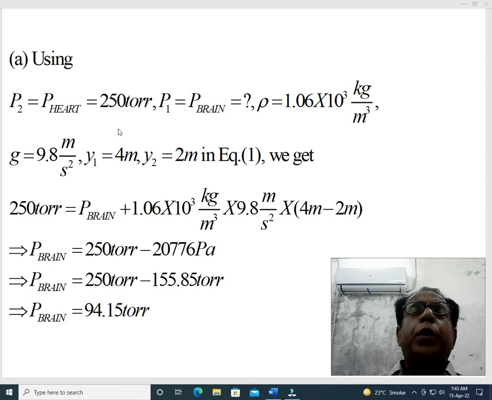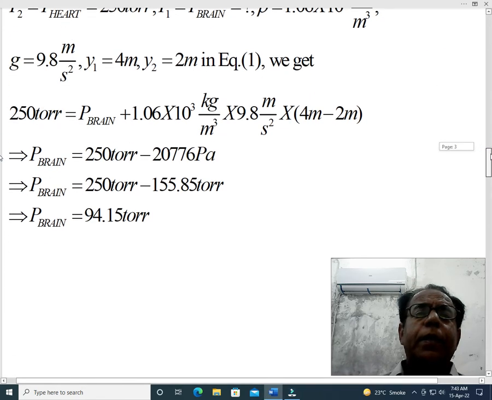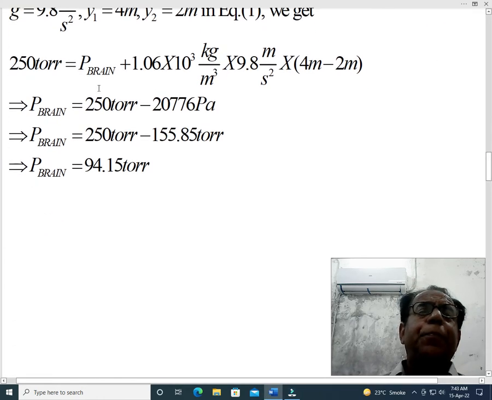So the two relevant heights are 4 meter and 2 meter. So y1 equal to 4 meter, y2 equal to 2 meter in equation number 1, we get 250 torr is equal to P brain plus 1.06 into 10 raised to power 3 kilogram per meter cube into 9.8 meter per second square into 4 meter minus 2 meter.